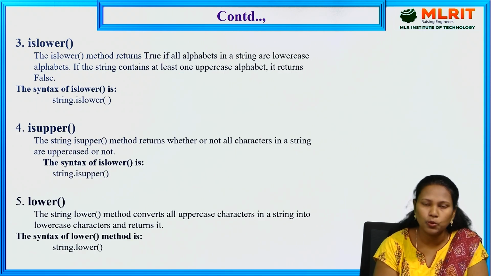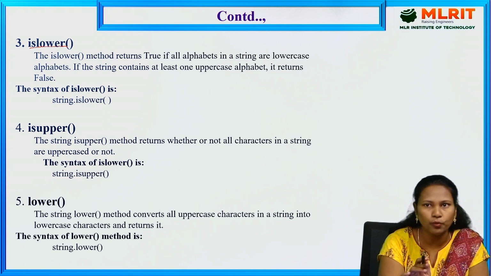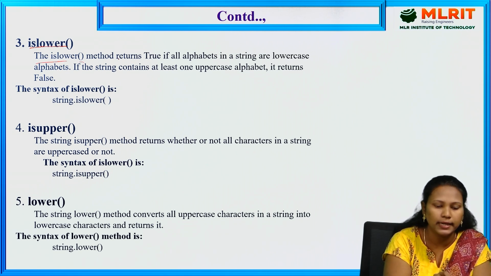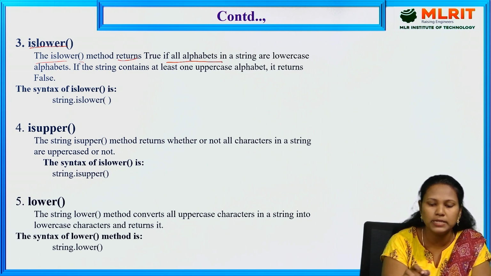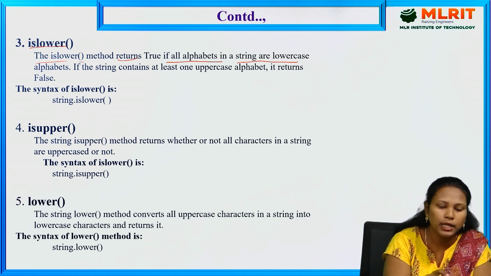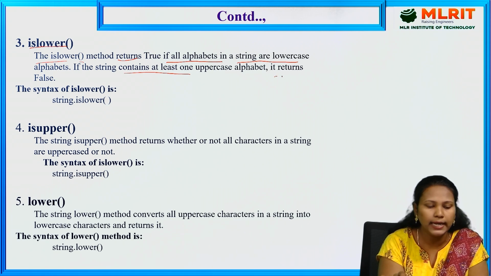Next one is islower. The islower method gives the result either true or false. It checks whether all characters are lowercase or not. If all letters are lowercase, it gives true. If one of the characters is capitalized, it gives false. The islower method returns true if all the alphabets in a string are lowercase. If the string contains at least one uppercase alphabet, it returns false.